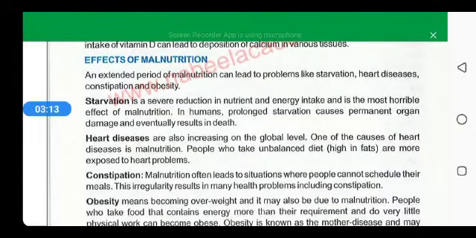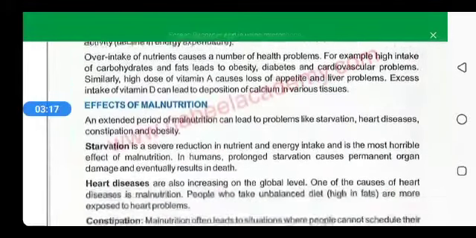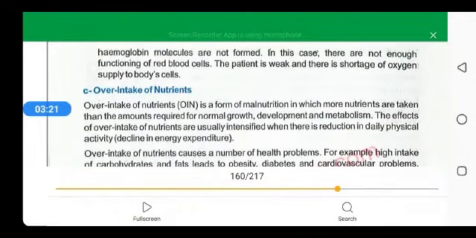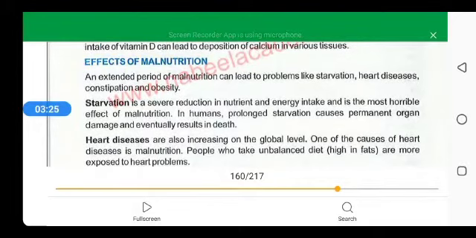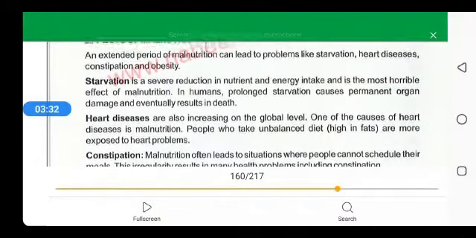Now we will study the effects of all these three types of malnutrition. When all these three above studied malnutritions persist for a long period of time, they cause starvation, heart diseases, constipation, and obesity.